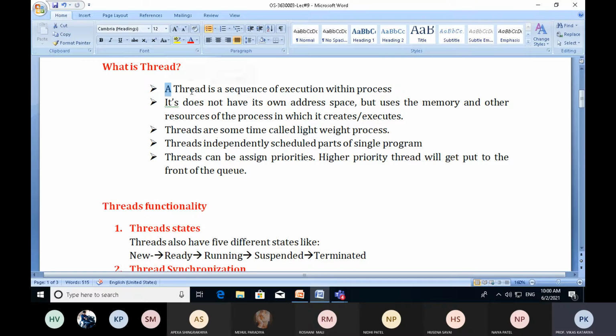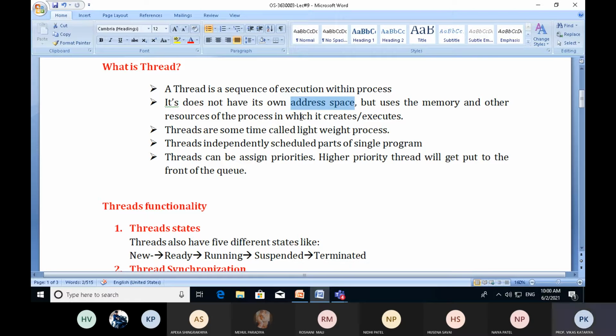So we can say a thread is a sequence of execution within a process. Threads are always created by a single process. A thread does not have its own address space. The second important thing about a thread: when it comes into the primary memory through a process, it does not occupy any address space of its own. It directly belongs to the memory address space referred to by the process.